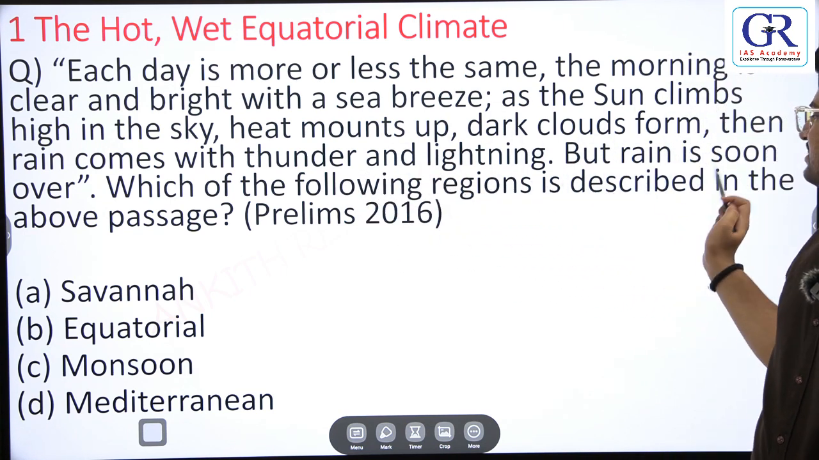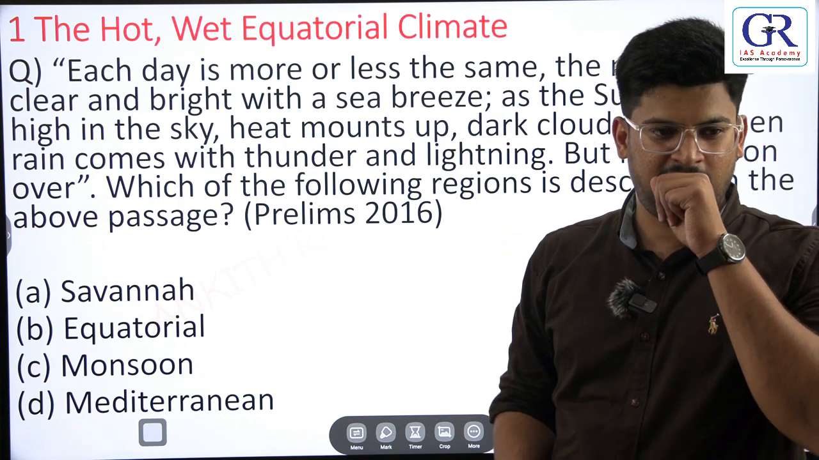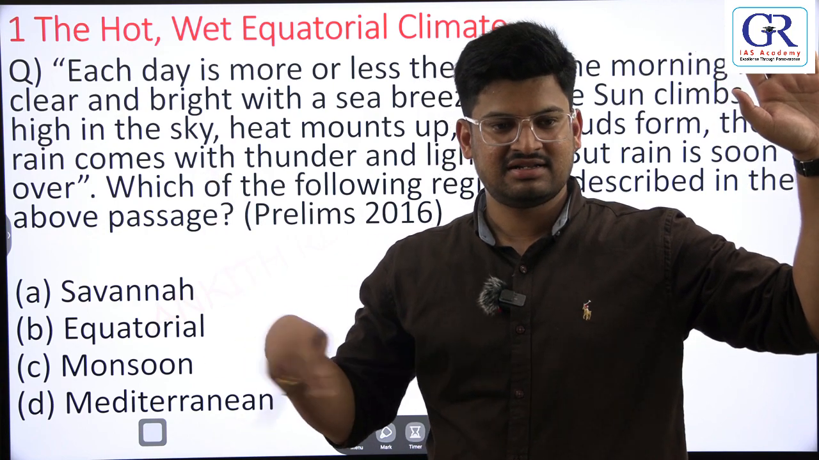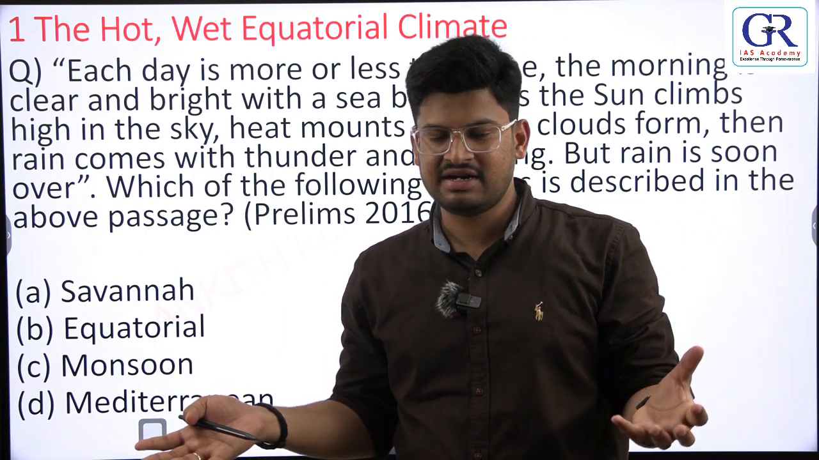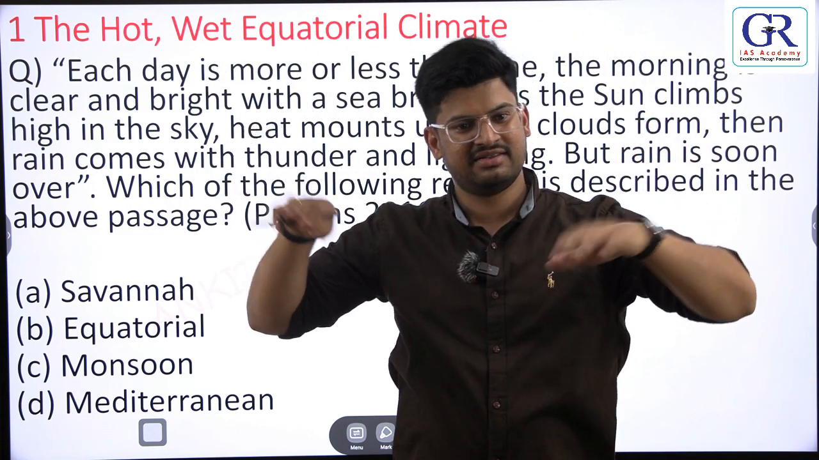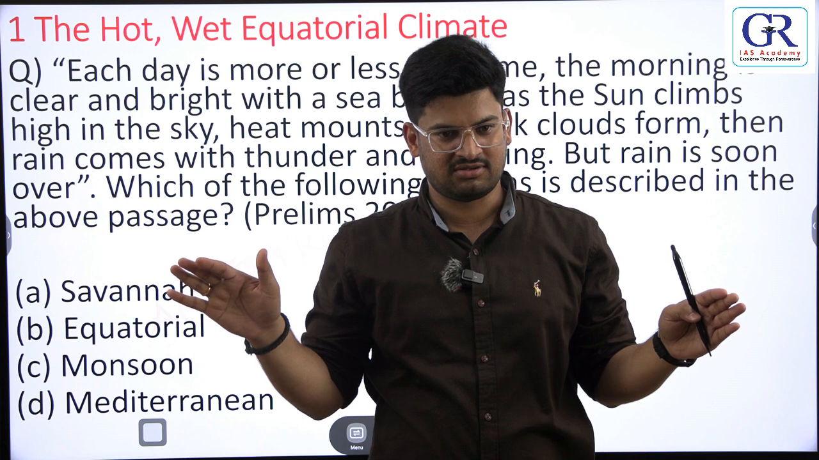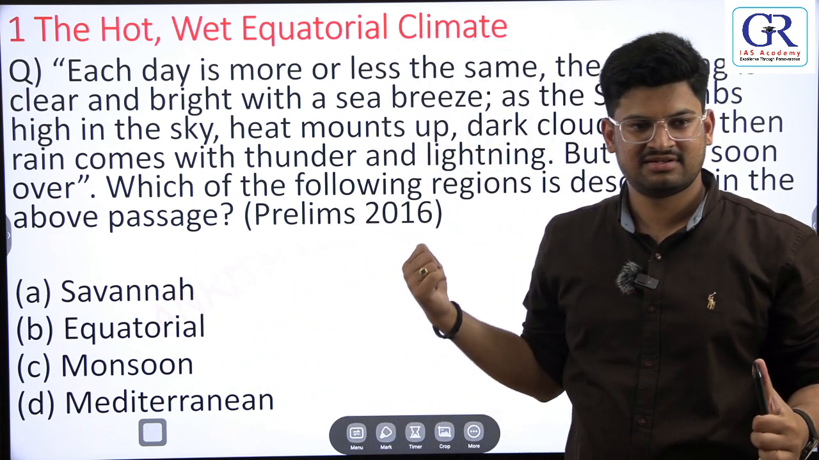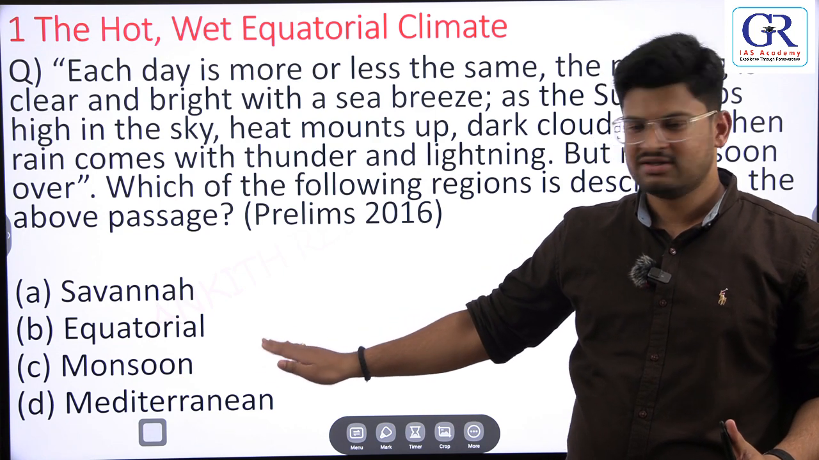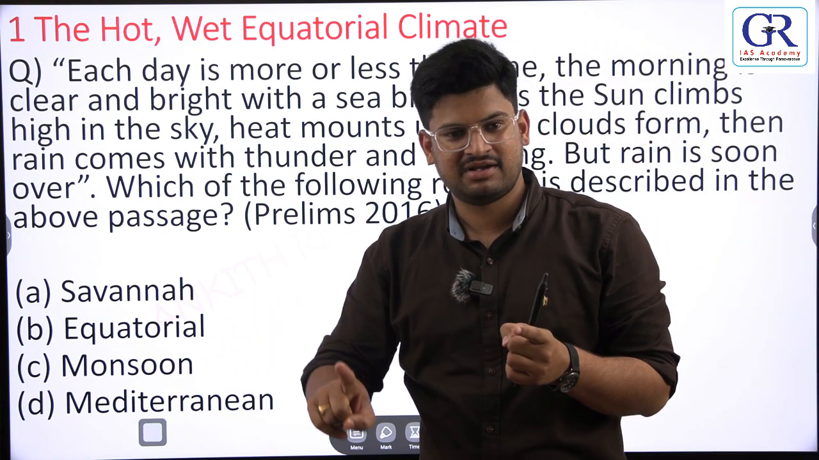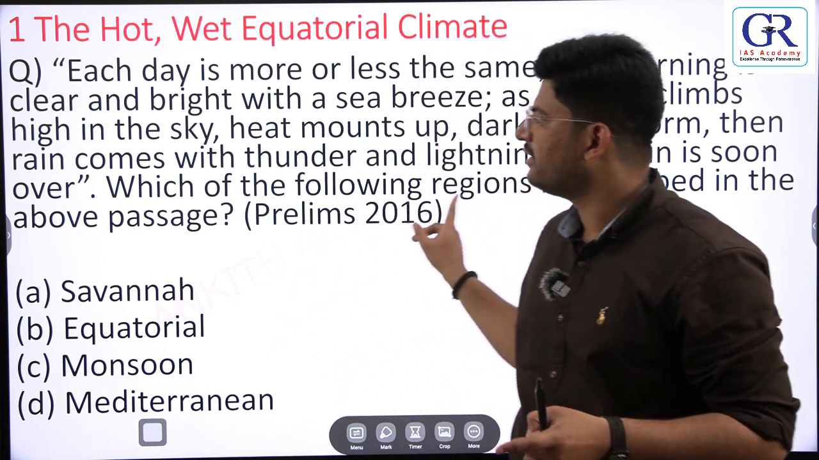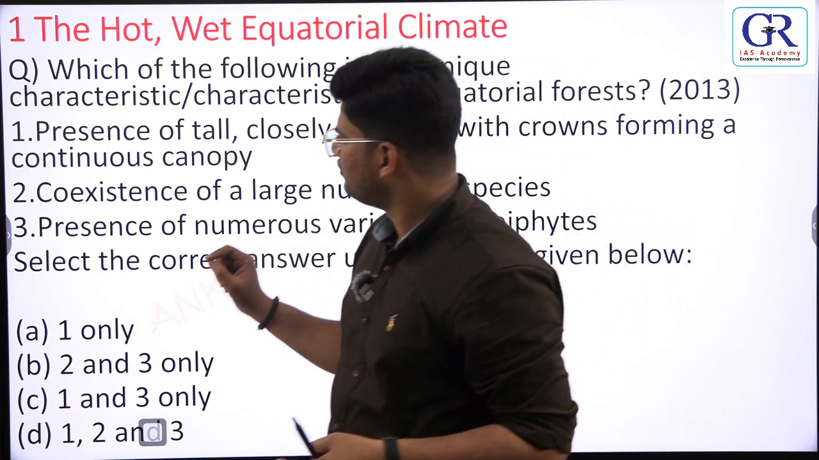Which type of climate region is described in the above passage? The day is bright, slowly the surface gets heated up, the air becomes hot and humid, goes up, forms clouds, gives 4 o'clock rainfall, then soon the clouds are gone. Then what type of climate is it? Equatorial climate. Getting my point? So the answer is equatorial. See, the same topic, repeatedly they are asking the question in different ways. Right, once again, one more question.